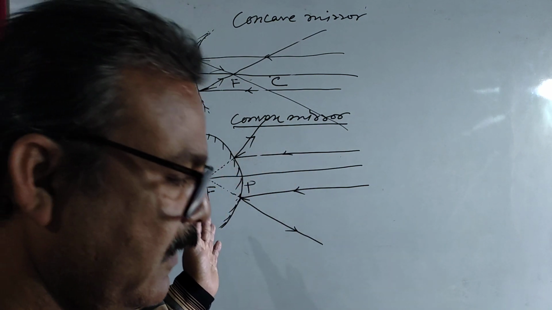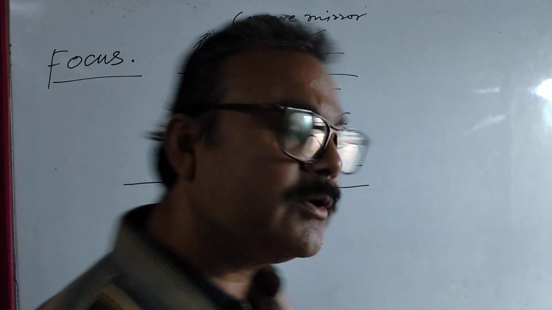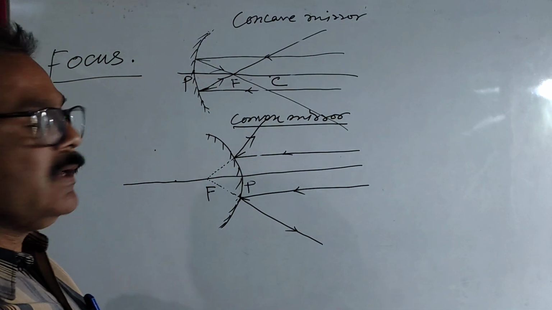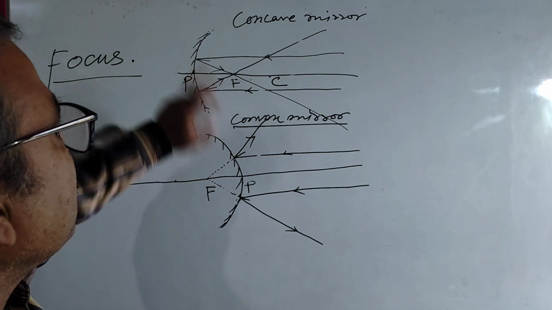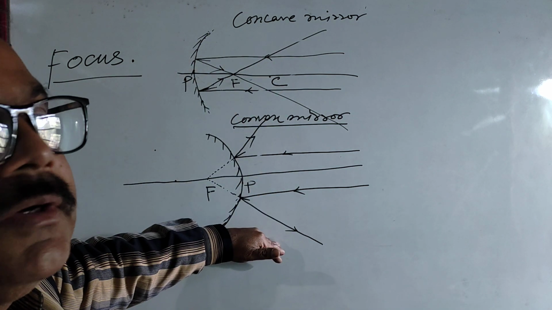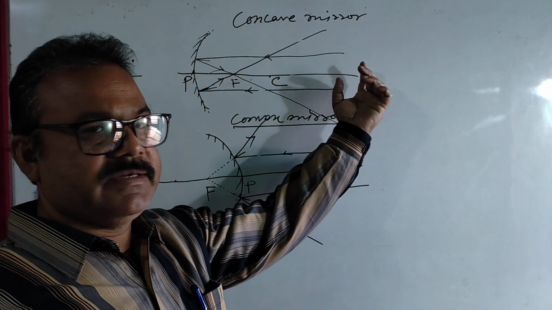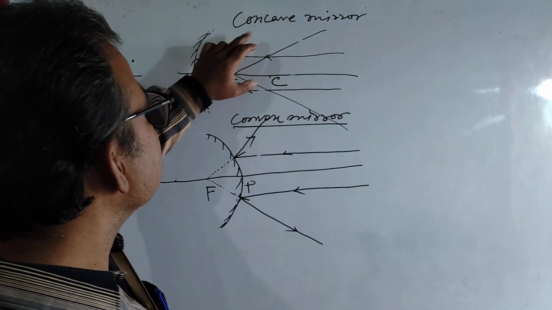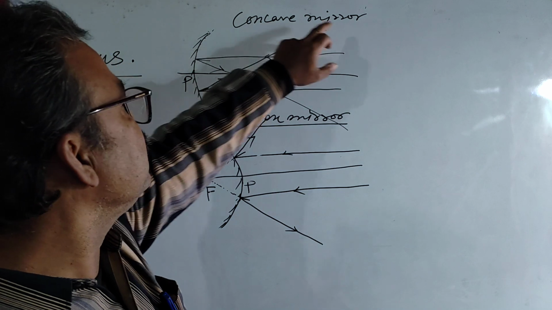Okay, is it clear to all of you? Then how will you define focus for concave mirror and focus for convex mirror?